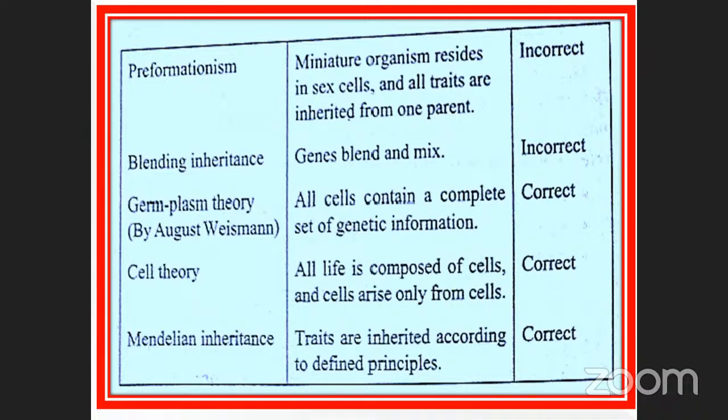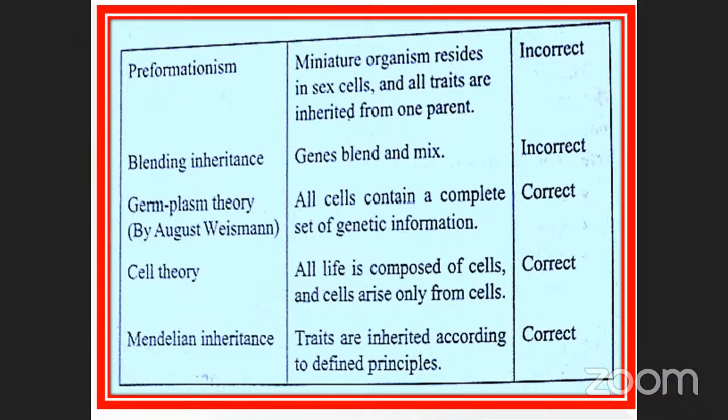Cell theory. The cell theory was proposed by Schleiden and Schwann. Schleiden is botany, Schwann is zoology. Many times questions have been asked: the cell theory was enhanced by which of the following scientists?